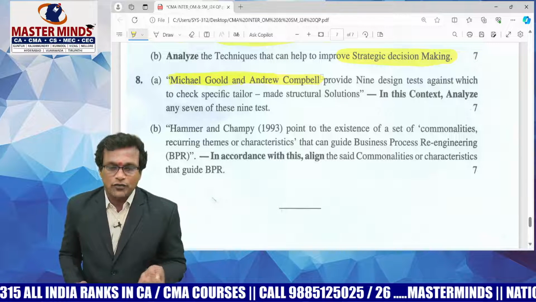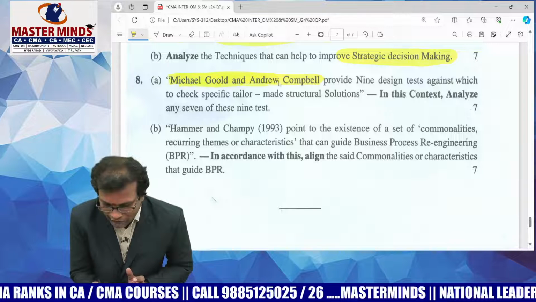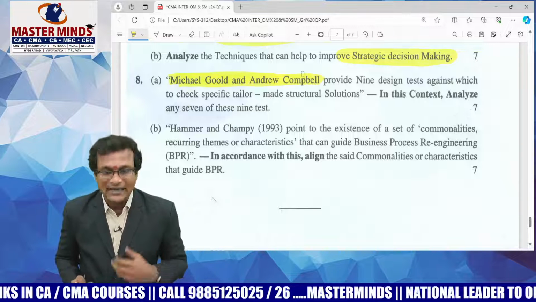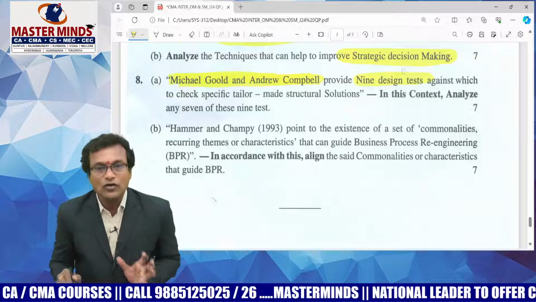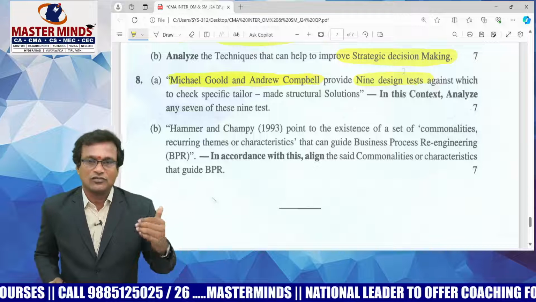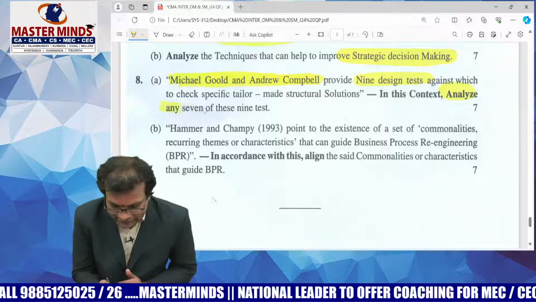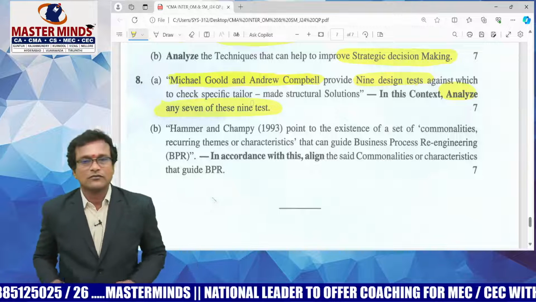If you have watched that video, this is an easy question. Anyway, it's a straight question. Michael Goold and Andrew Campbell have prescribed 9 different tests to test the quality of an organizational structure being used by business organizations. In this context, analyze any 7 of these 9 tests.